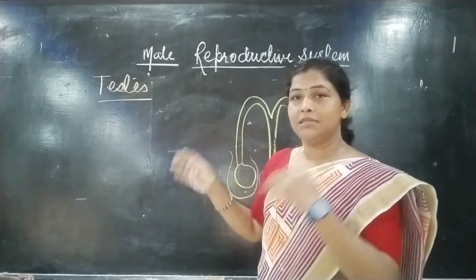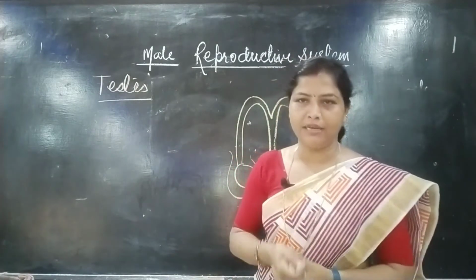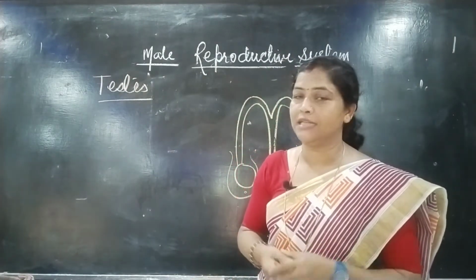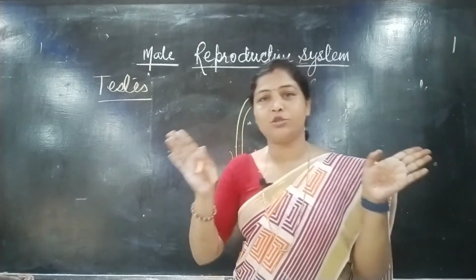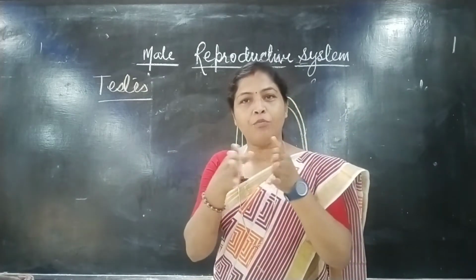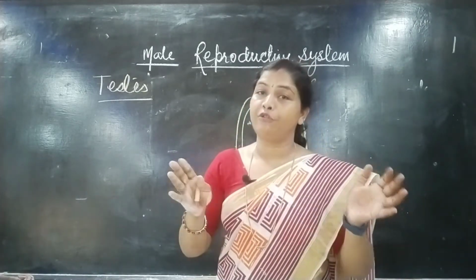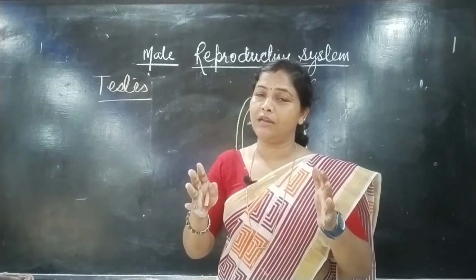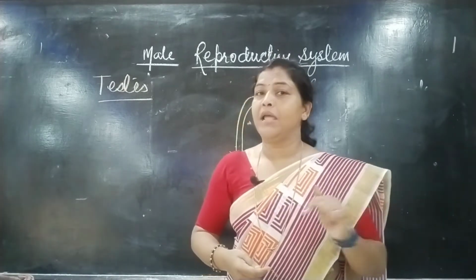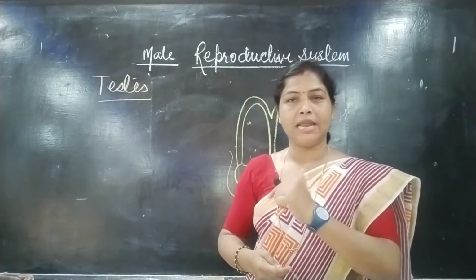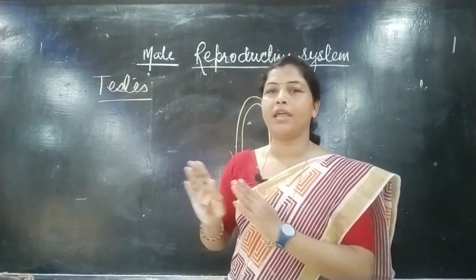Testis, ovary and pancreas are called heterocrine glands. Why are they called heterocrine? Because they act not only like exocrine but also endocrine glands. By the formation of sperm, it acts like an exocrine gland, and by the secretion of hormones, it acts like an endocrine gland. So they are named heterocrine glands.